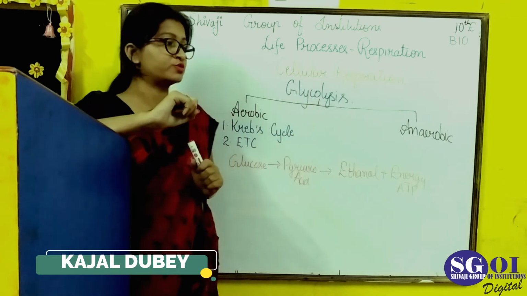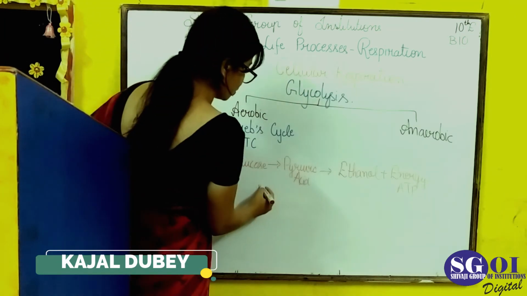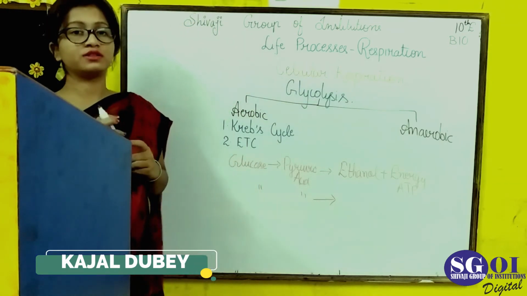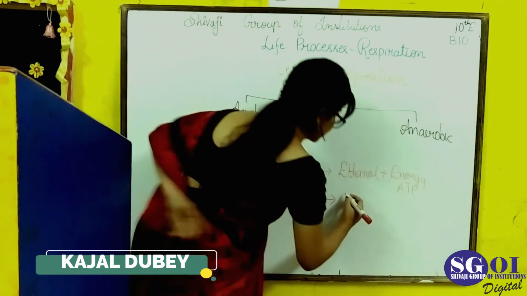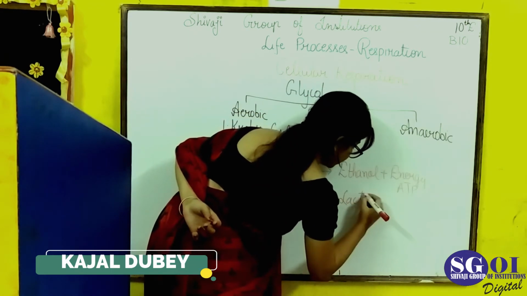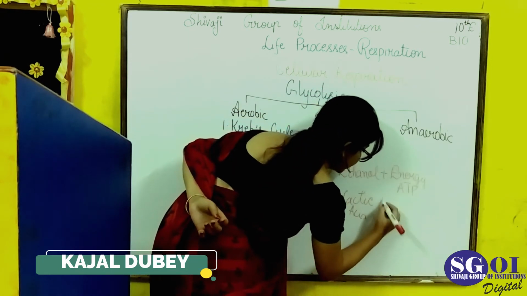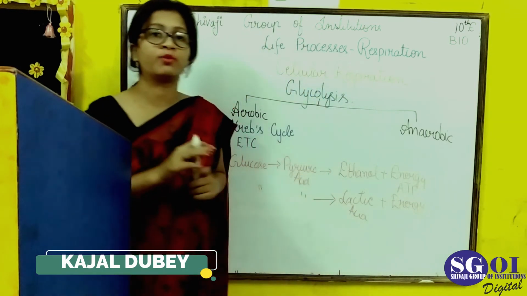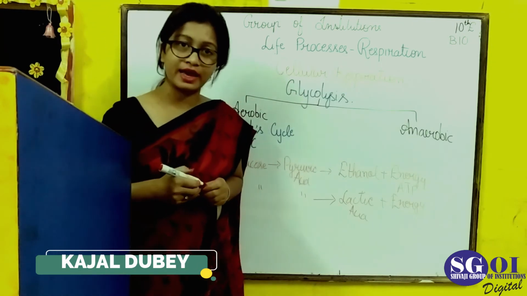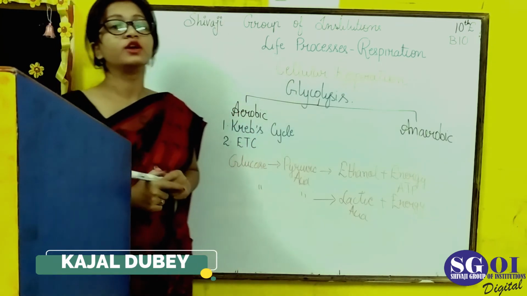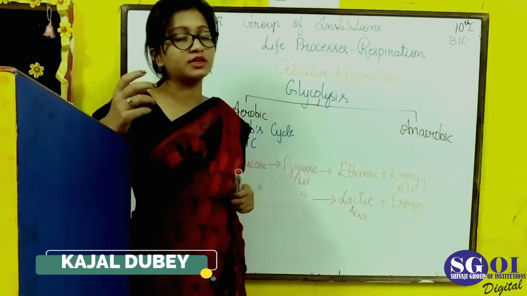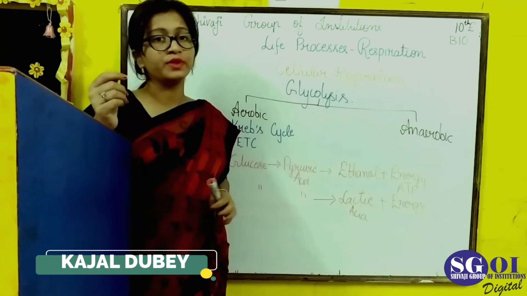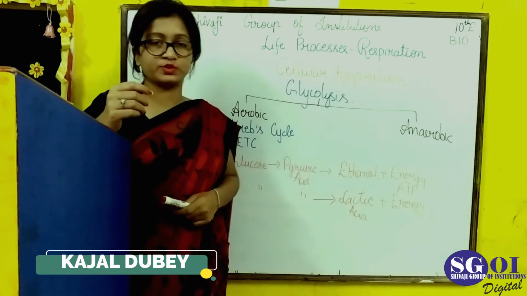And during anaerobic respiration in that case, the glucose is the same and the pyruvic acid is the same, but the thing which is formed is lactic acid. Lactic acid is formed and a little amount of energy is released, which is helpful to the body. Because of this lactic acid, cramps occur in the muscles during exercise, and these cramps can be relieved with the help of hot water.